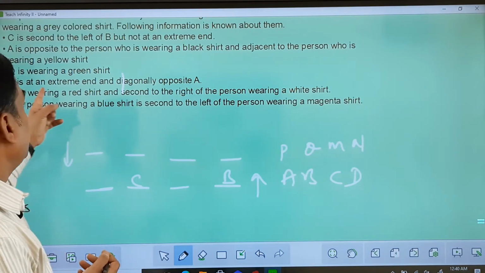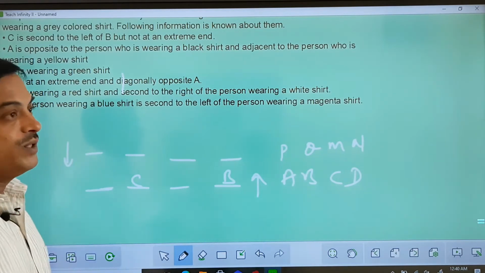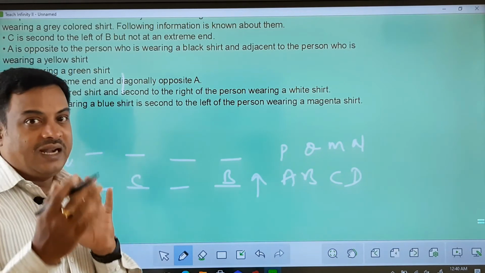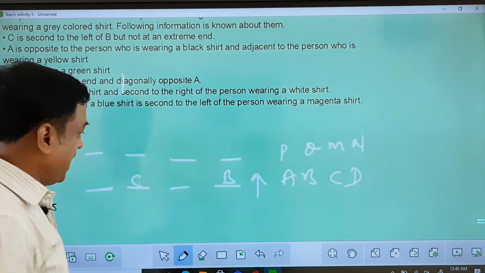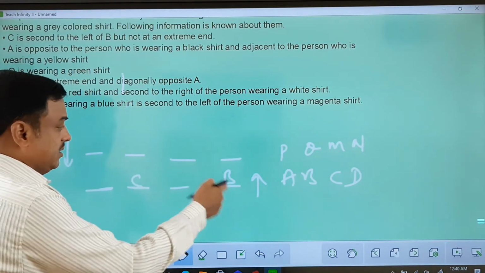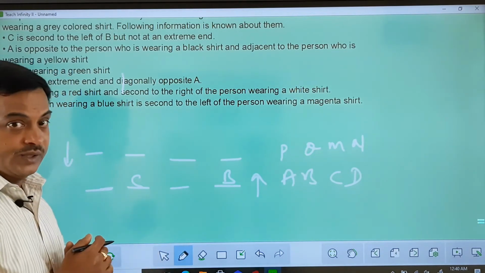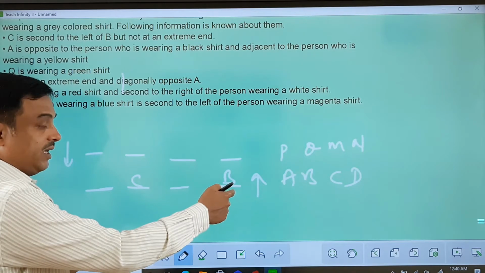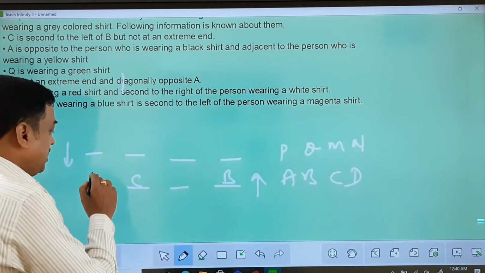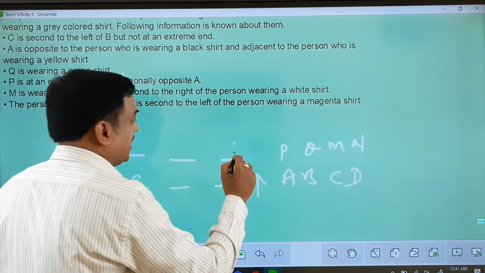Next, P is at an extreme end and diagonally opposite to A. So P and A are diagonally opposite. Diagonally opposite, we all know either these two positions are diagonally opposite or these two positions. Since B is already placed here, I can take A here and P here.